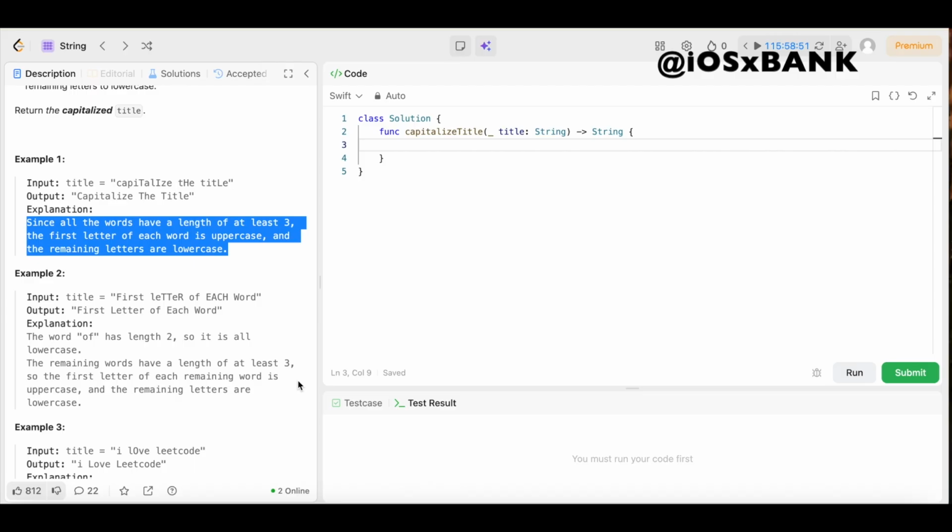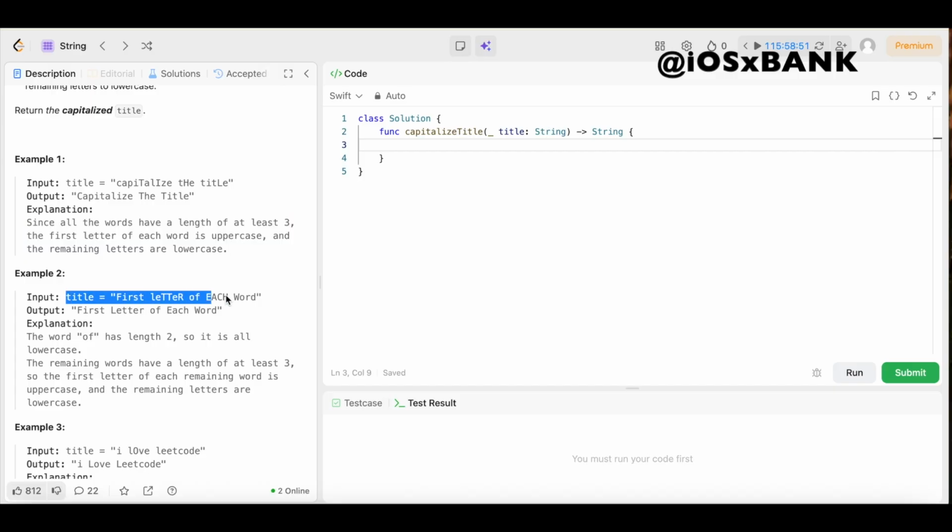Now, just in case that didn't make sense, let's take a look at example 2 where we have some two-letter words, right? So in this example, the input title equals a string, first letter of each word. As you can see, we have this F capital, we have these T's capitalized, we have this whole each is capitalized, and then we have this W capitalized, and of is not. And it's not supposed to.